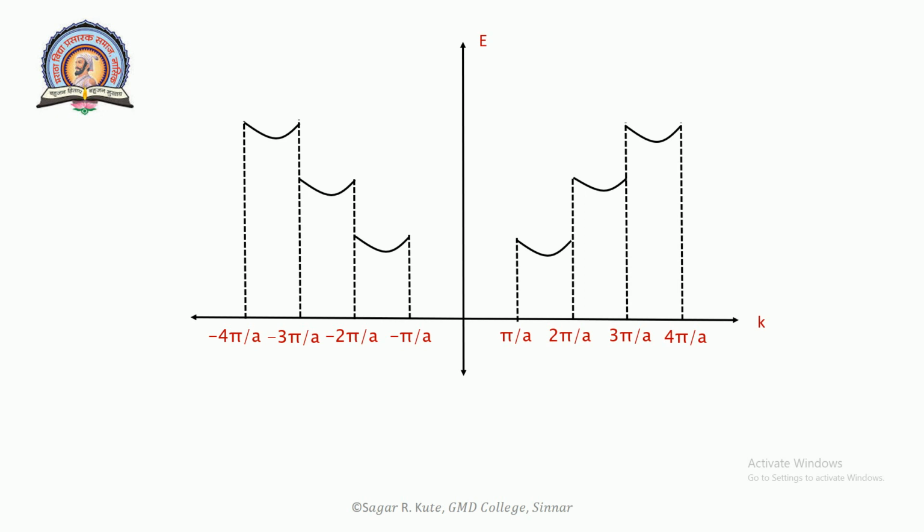This helps to define the Brillouin zone, a region of nearly constant energy level of the electron. The above graph is only for the part E minus k from minus pi upon a to plus pi upon a. This is the first Brillouin zone, minus pi by a to plus pi by a. Minus 2 pi by a to 2 pi by a will be the second Brillouin zone.